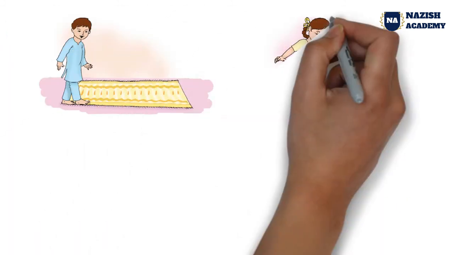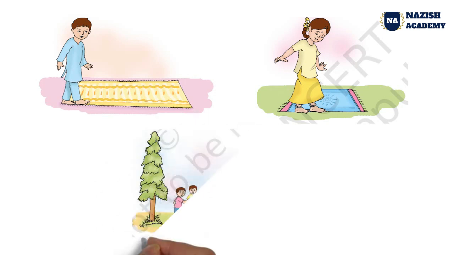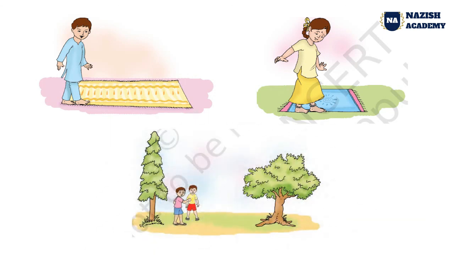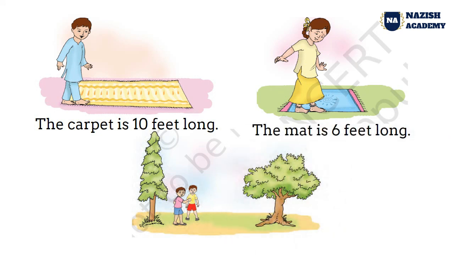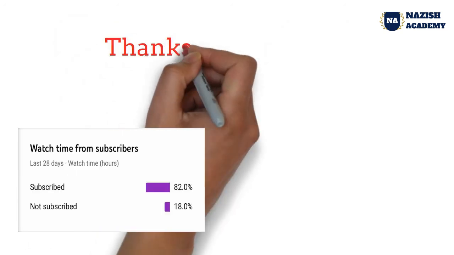Some pictures are here and these pictures are given in the book. In the first picture, a boy is measuring a carpet with his feet and he is saying the carpet is 10 feet long. Here a girl is measuring a mat and she is saying the mat is 6 feet long. And now guess the distance between 2 trees. You have to guess the distance between 2 trees with your feet. I measured it, so it's 7 feet long. So you have to measure and tell me the answer in the comment box.